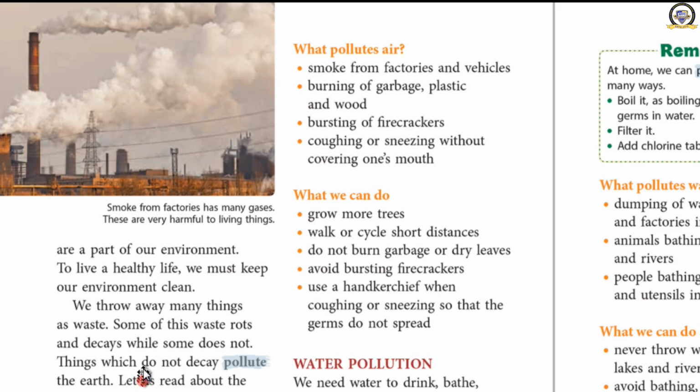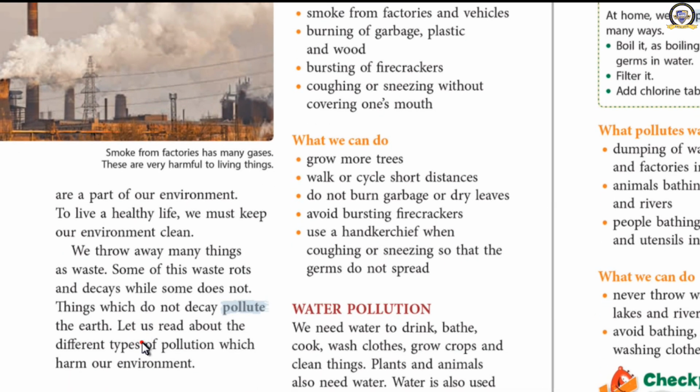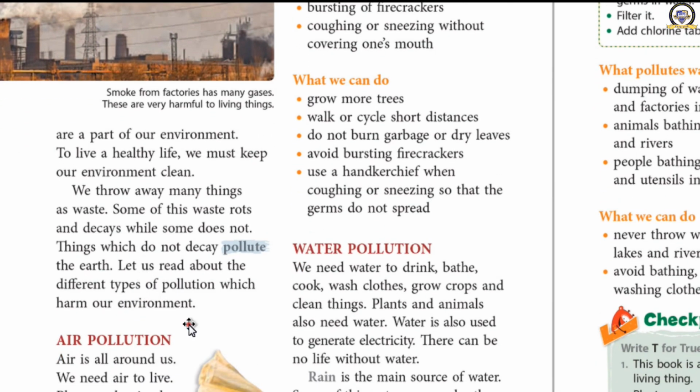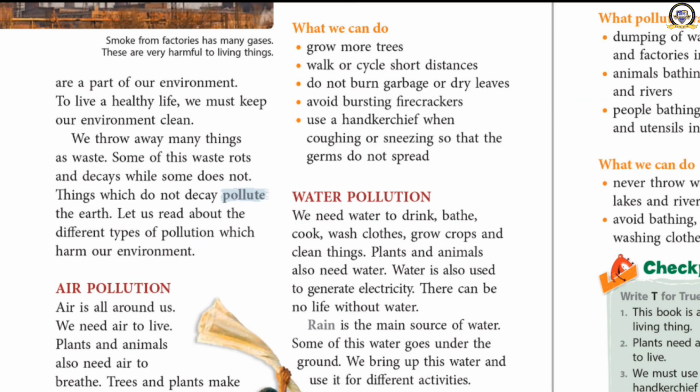Now we are going to learn about different types of pollution. What is pollution? Mixing up of harmful things in our surroundings is called pollution. The things which are not decayed mix in the atmosphere, mix in the environment, that is called pollution.